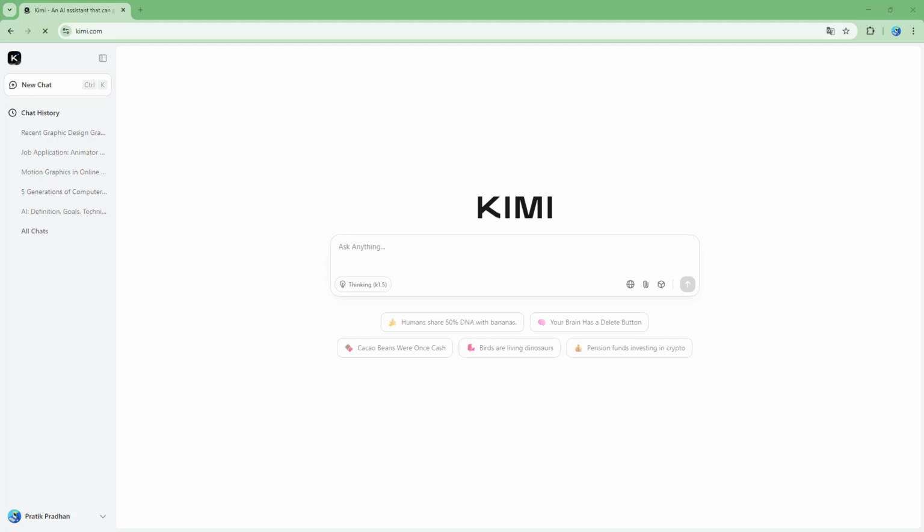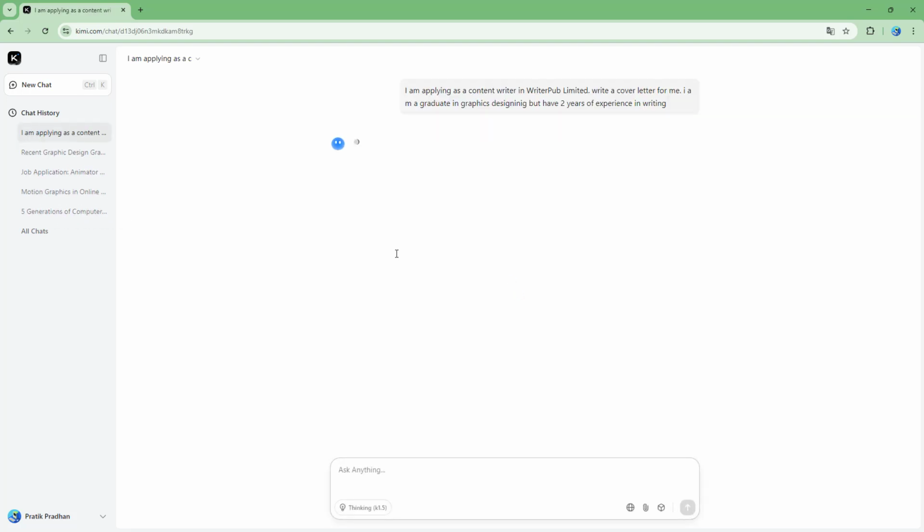So now let's see how we can actually go ahead and generate cover letters as needed inside of Kimi as well. Let's say, for example, I am applying as a content writer in Writer Pub Limited. Write a cover letter for me. I am a graduate in graphic designing, but have 2 years of experience in writing. So I can simply tell it to generate a cover letter, and then let's see what it does.